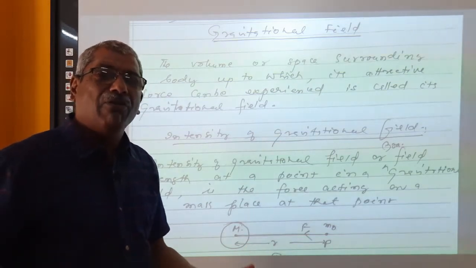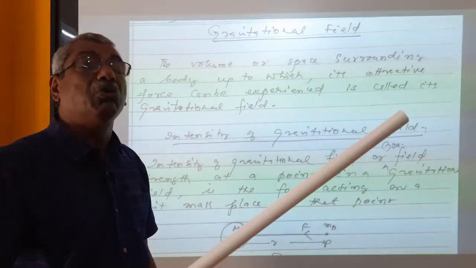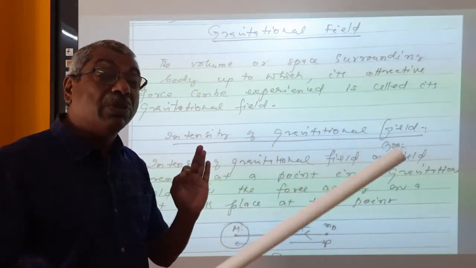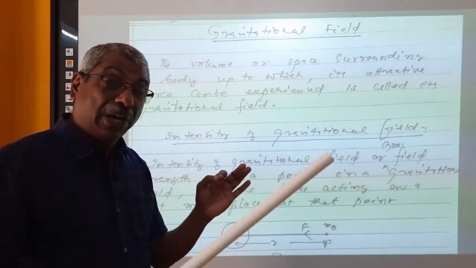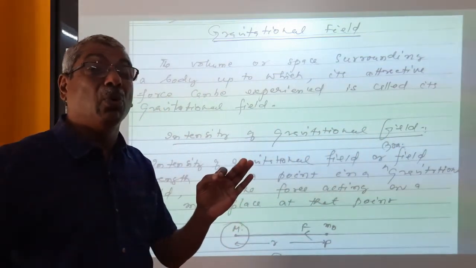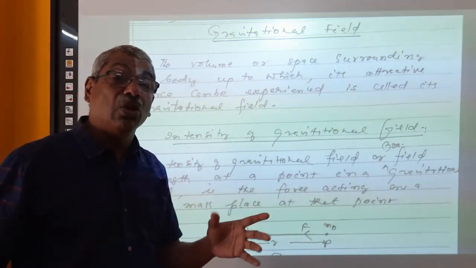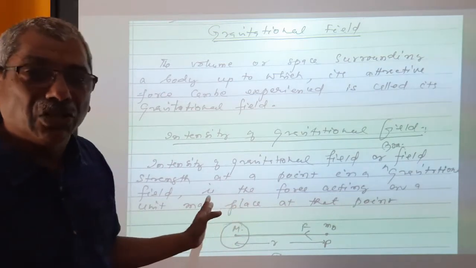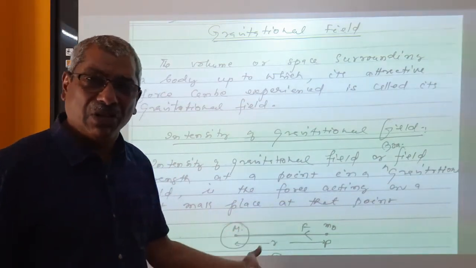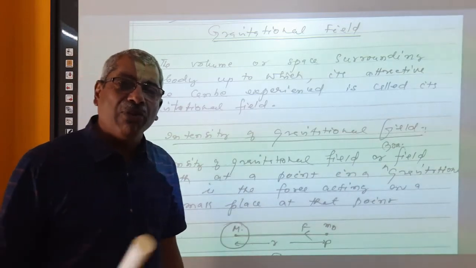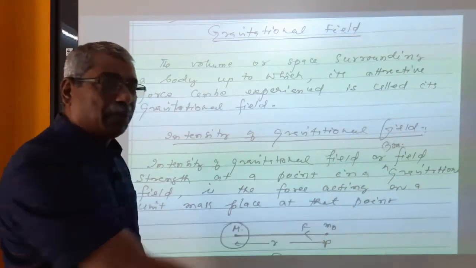For example, if a body is kept somewhere in space and a point is selected very near to the body, then the strength of the gravitational field at that point will be much more. If you take a point much away from the body, that means when distance increases, the strength of the gravitational field decreases. This is the condition. So strength of the gravitational field at different points is different. The strength of the gravitational field is also called intensity of gravitational field.